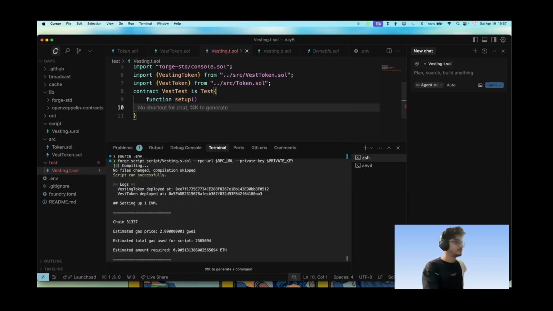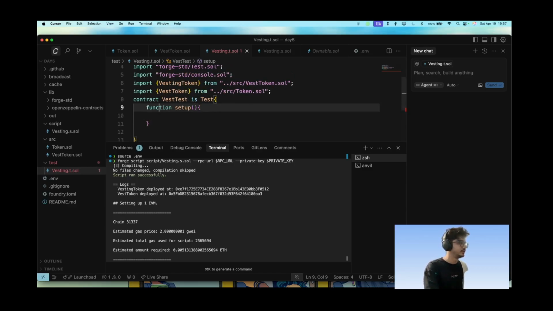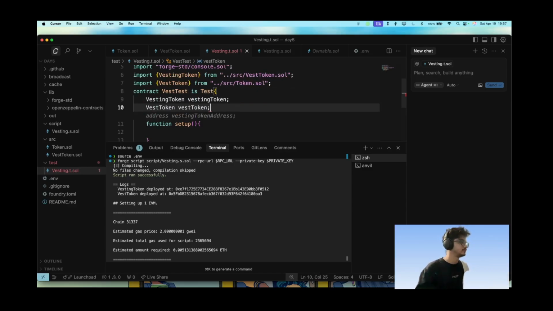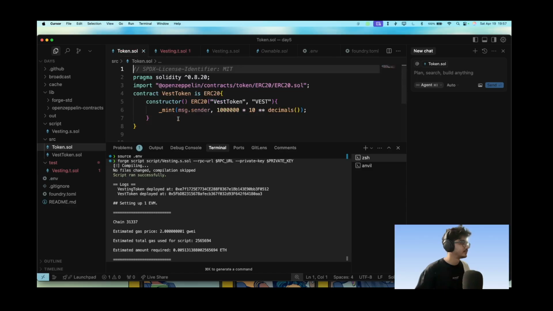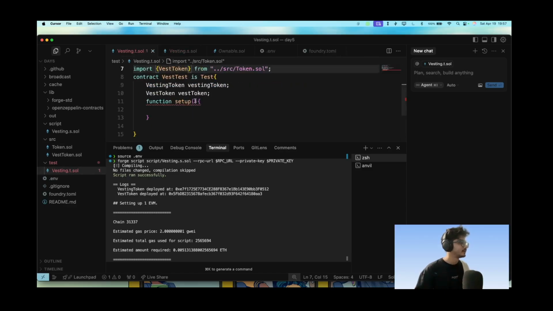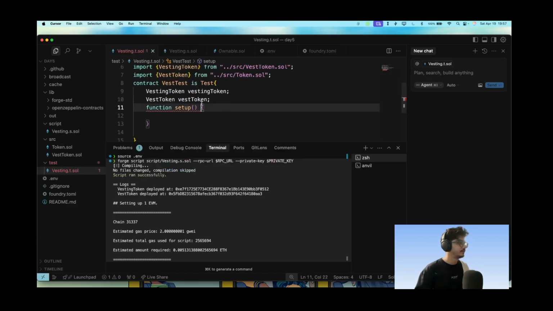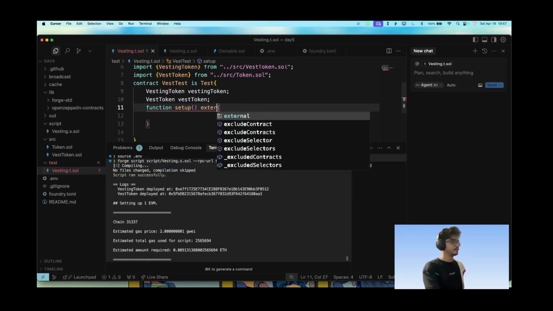So setup, which will have everything here. Now there is an owner, vesting token, vest token. So vesting token is this and vest token is this. So let's go for that, and we'll be going with external here.